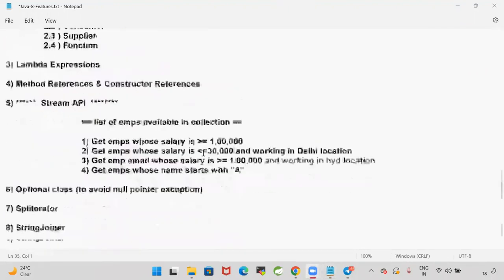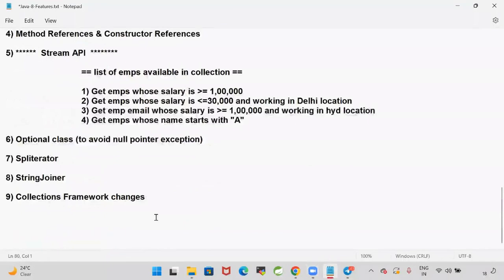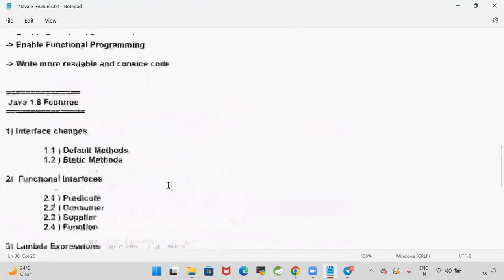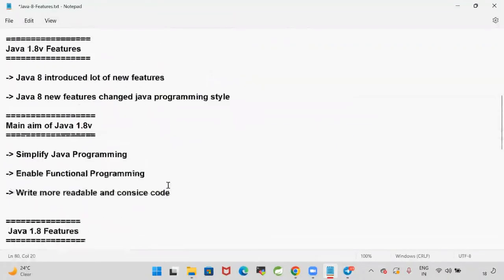Okay, and one more thing is they made some changes to the date and time API. Date and time API changes were also introduced in the 1.8 version. Already we have the Date class and Calendar class in Java, but there are some drawbacks with Date and Calendar. So they introduced the date and time API in the Java 1.8 version. So these are the new changes that happened in 1.8 version.